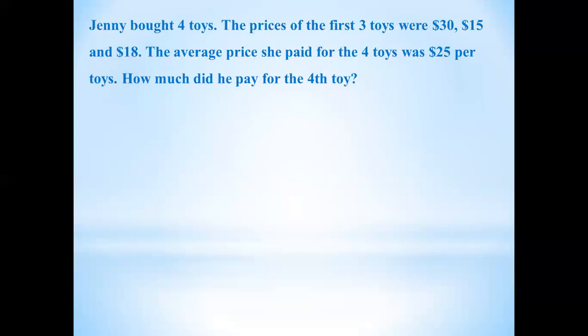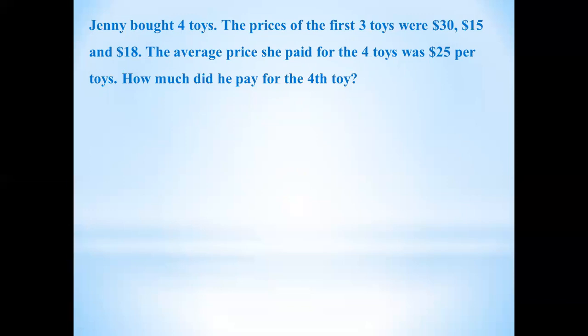Okay. Now our next example: Jenny bought 4 toys. The prices of the first 3 toys were $30, $15, and $18. The average price she paid for the 4 toys was $25 per toy. How much did she pay for the 4th toy?